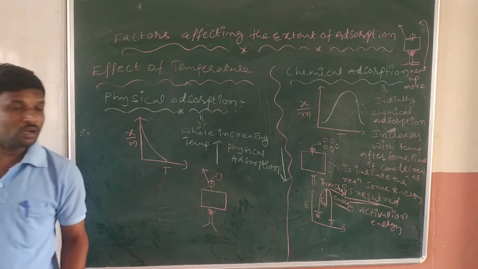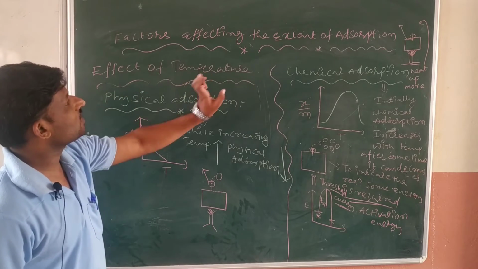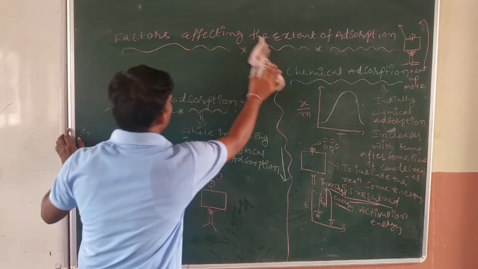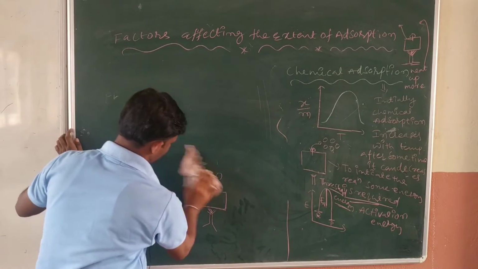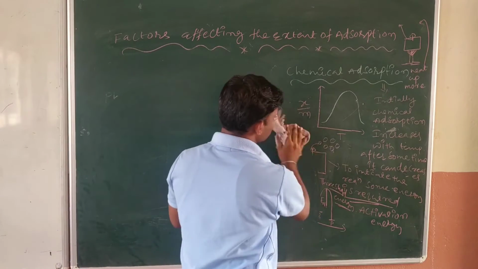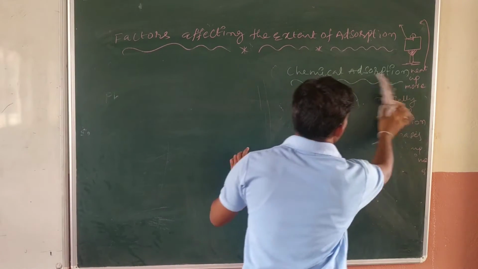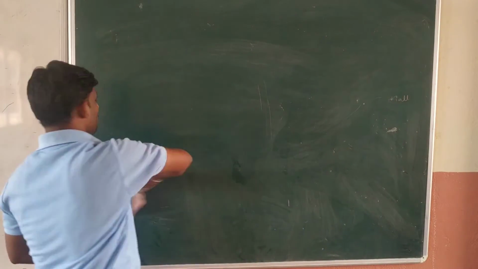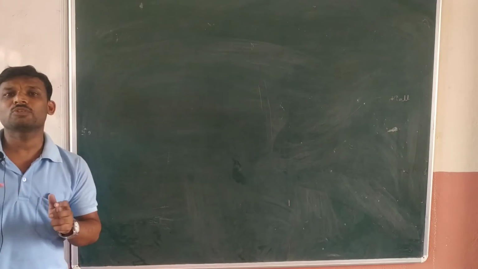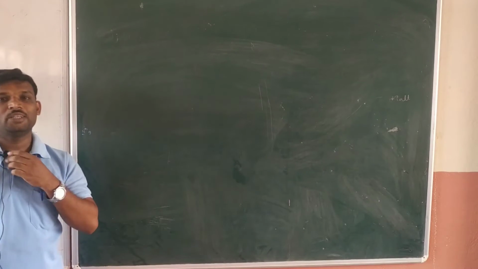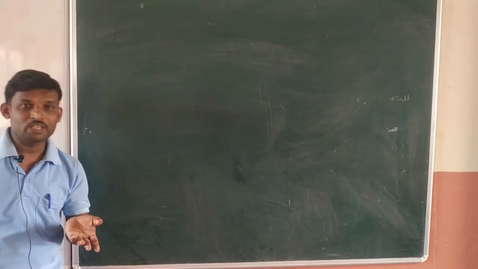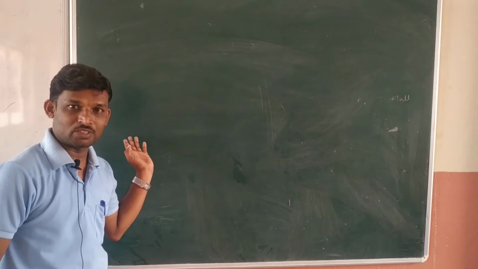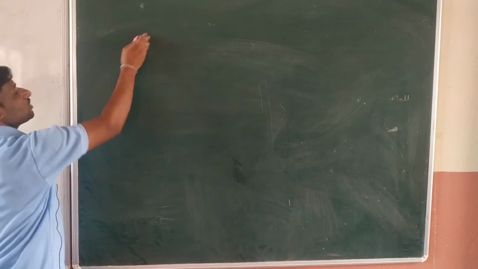See, now the factors affecting the extent of adsorption are over. Now we'll talk about the next point, that is the adsorption isotherms. Sir, what are adsorption isotherms? It is related to this one only. You know isotherms already from the previous year, in states of matter, gaseous state and liquid state. We discussed isotherms and isobars.